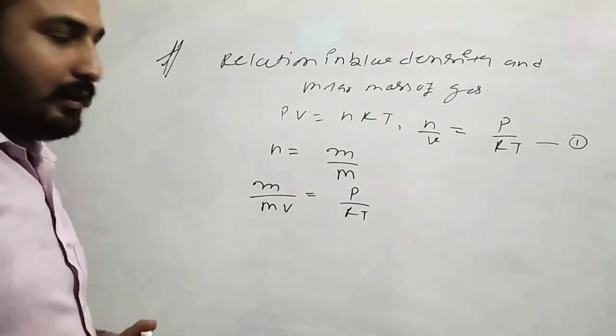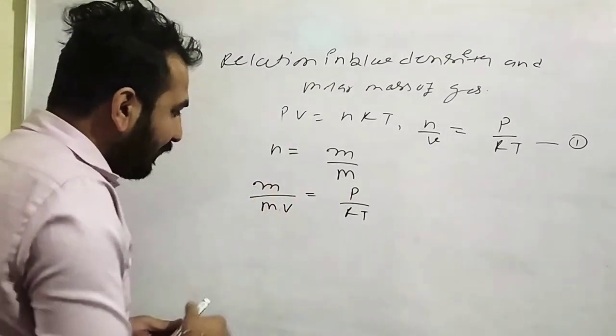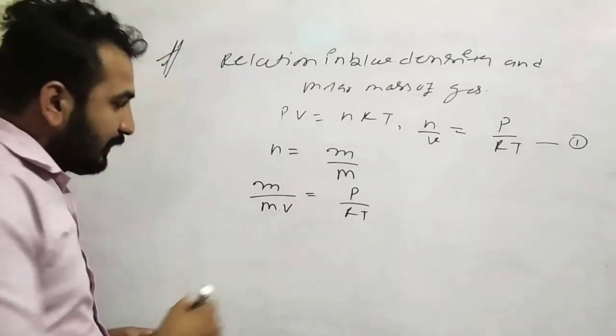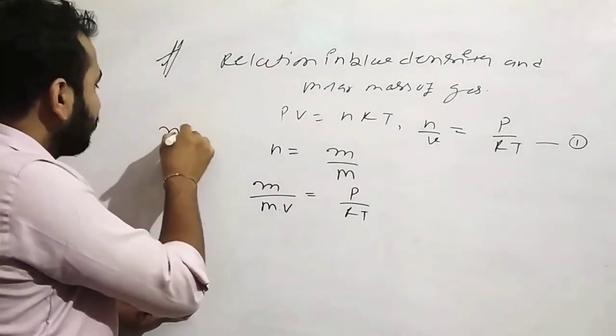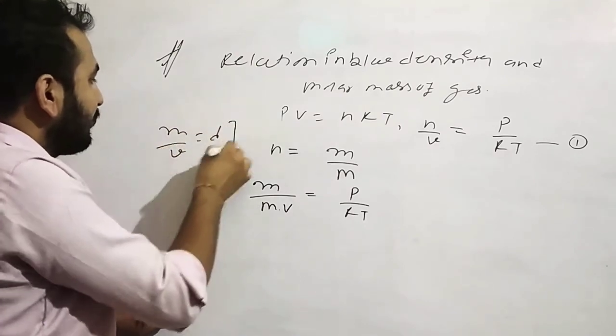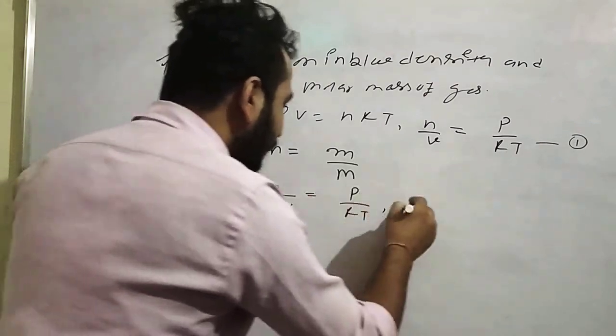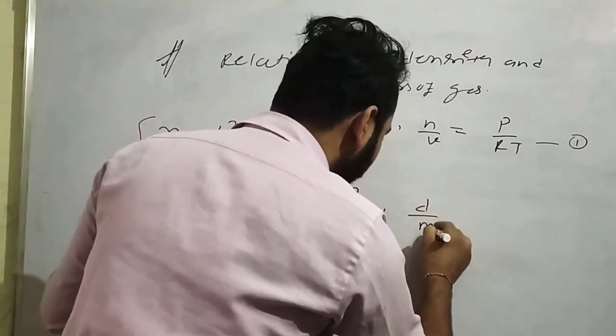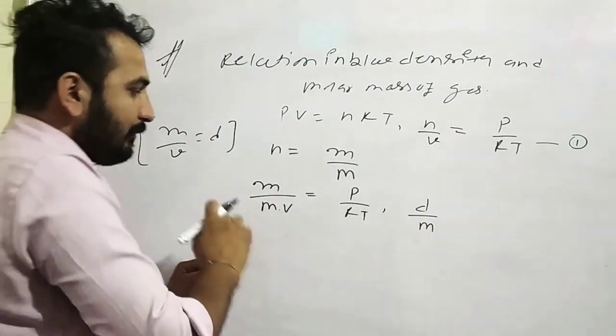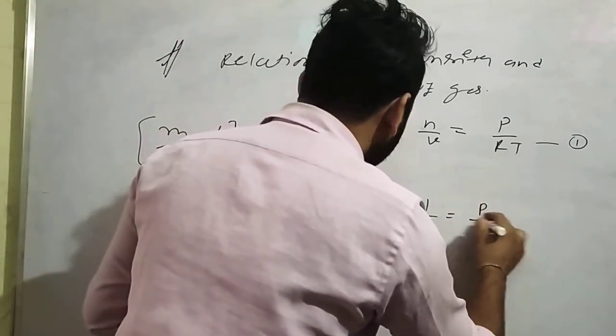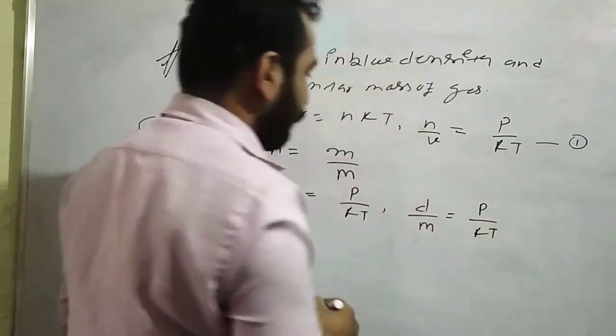So you see this small m over V, what did we write? Small m over V is called density d. So directly put here d over M is equal to P over RT.